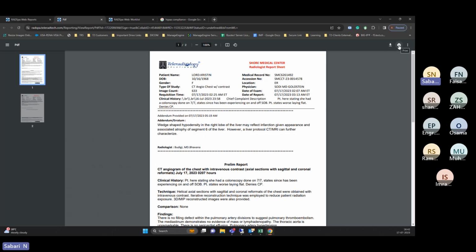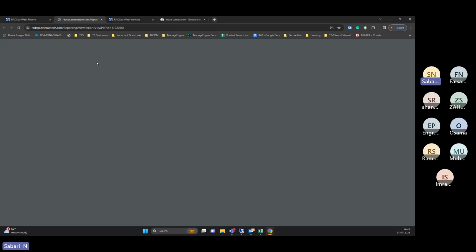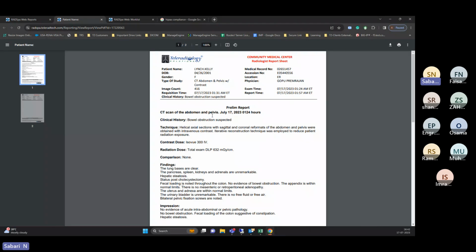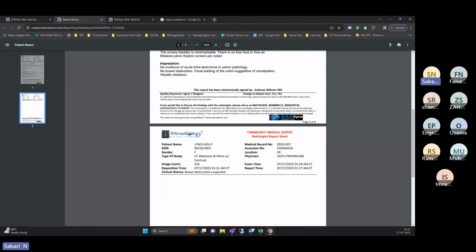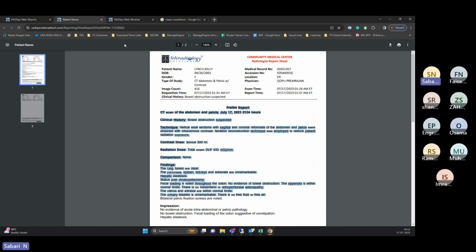If your person wants to take a printout at the front desk, technicians or someone can use the print icon, and they can print the report directly from that. So we saw the facts and interesting cases. You can mark this case as interesting. When you click on this icon, this is a prelim report. That means it's only a provisional report. There is no addendum in this, so directly the prelim report comes in.